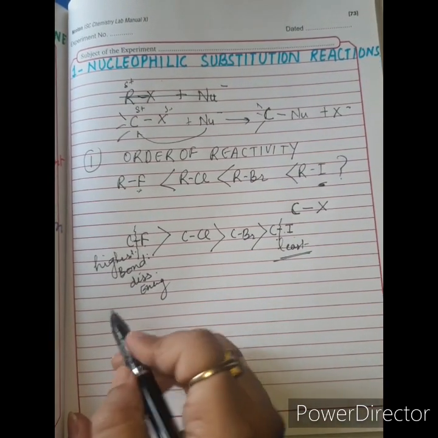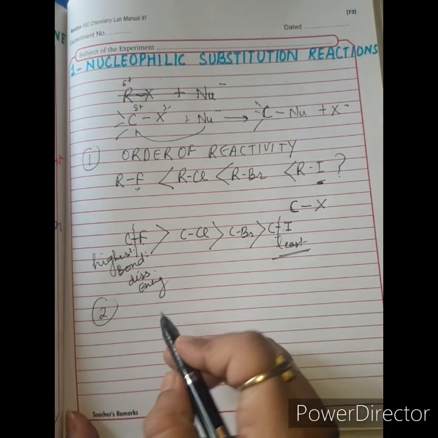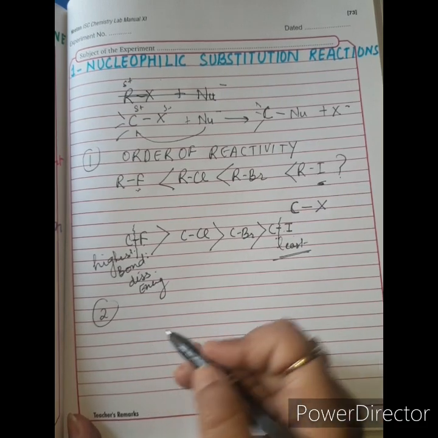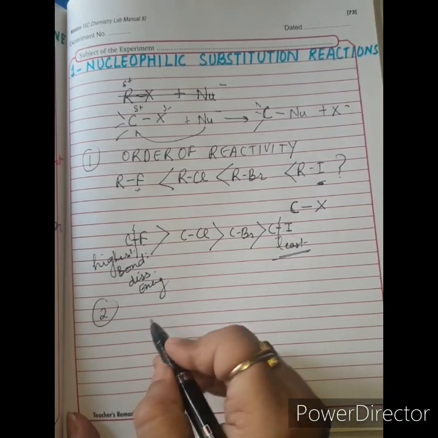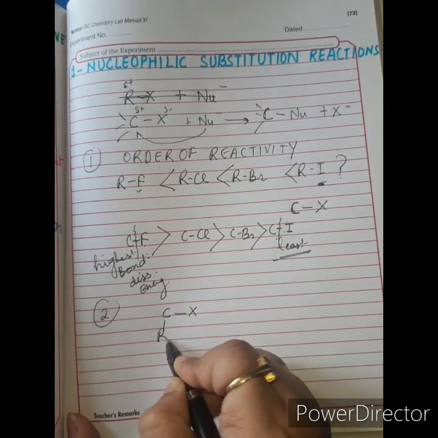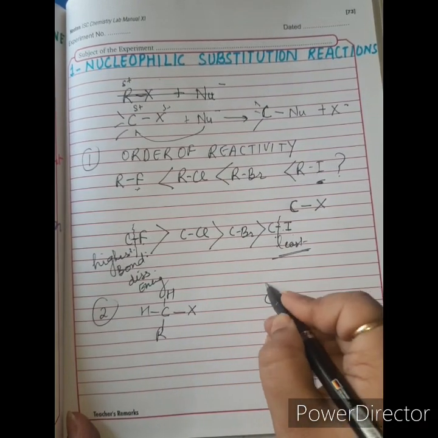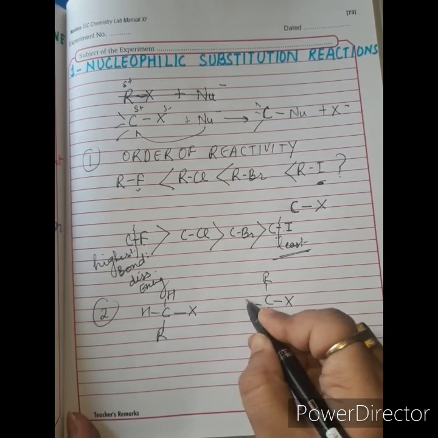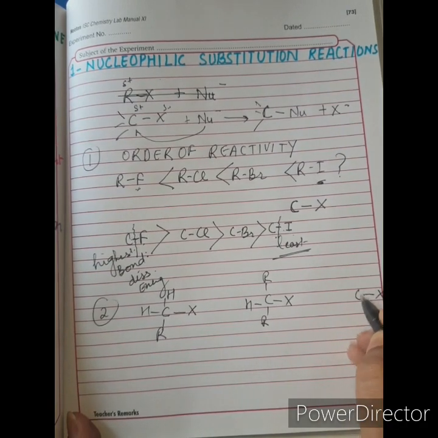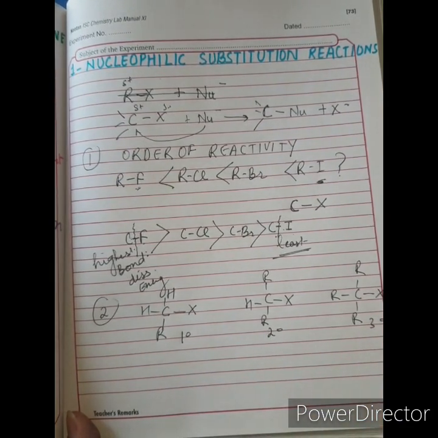Now, the second fact that I am going to discuss with you is the order of reactivity for the same halogen. That means if we have different alkyls, I'll take different degrees first: X bonded with a carbon which is 1 degree, then X bonded with a carbon which is 2 degree, and now X bonded with a carbon which is 3 degree. So I have taken 1 degree, 2 degree and 3 degree.